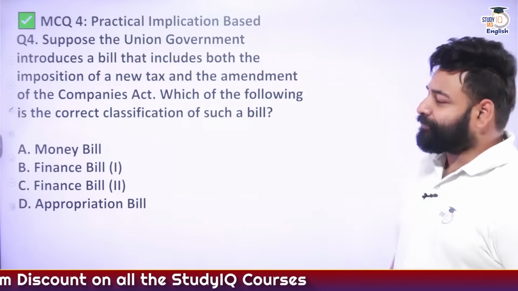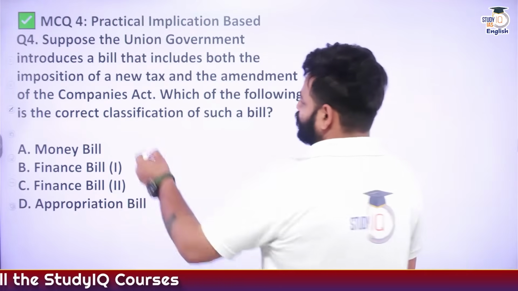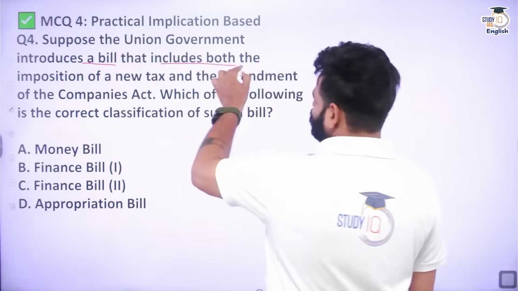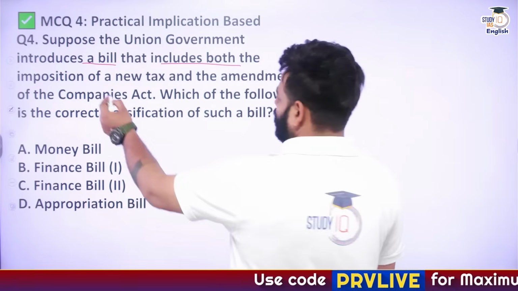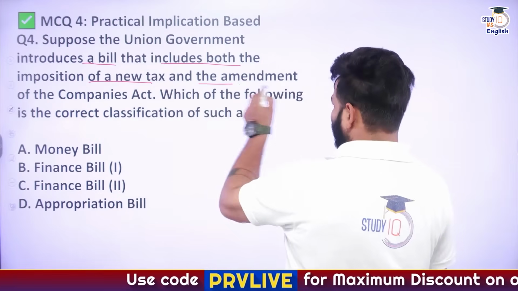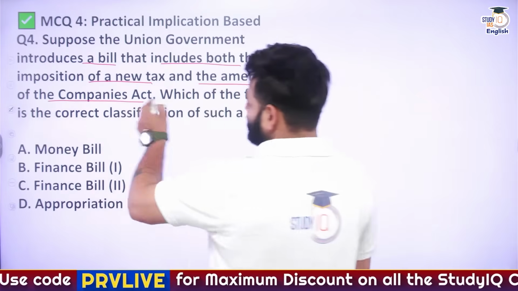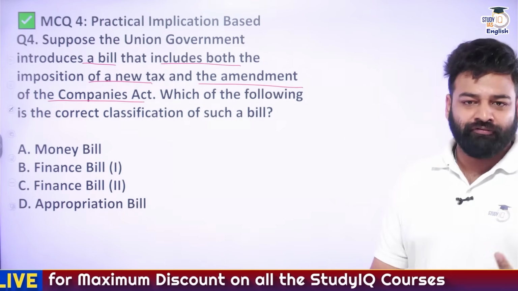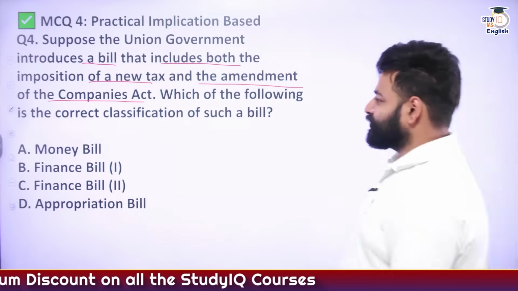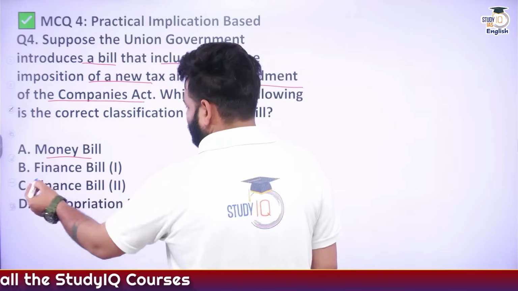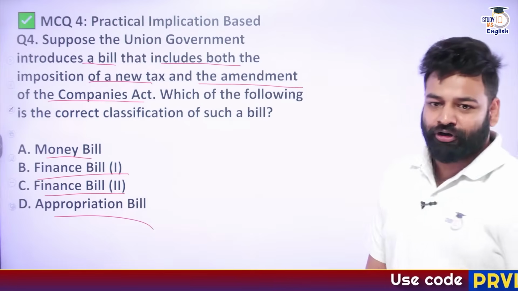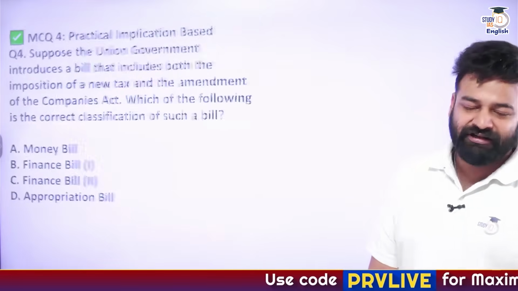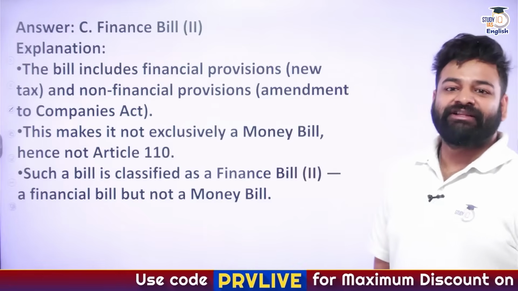Next, suppose the union government introduces a bill that includes both the imposition of a new tax and the amendment to the Companies Act. So, which type of bill is it? Is it a money bill, Finance Bill 1, Finance Bill 2, or the Appropriation Bill? Obviously, now you know the answer very well. That will be the Finance Bill 2.